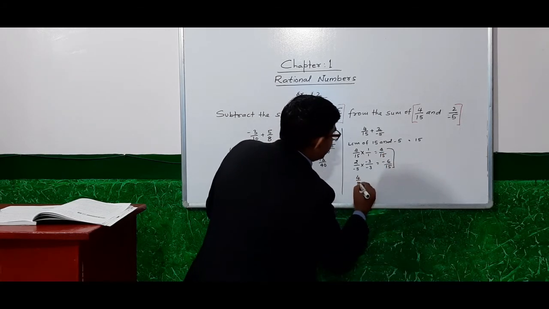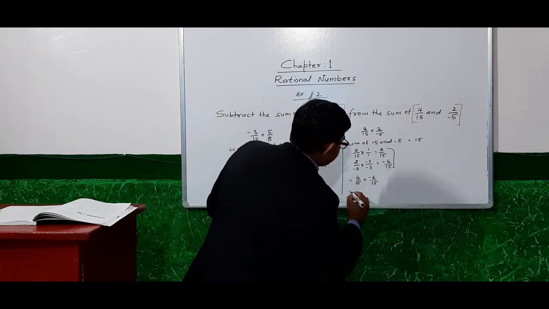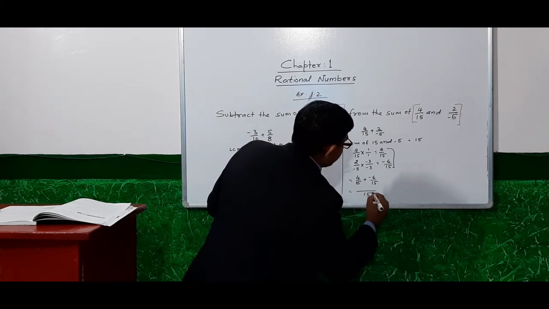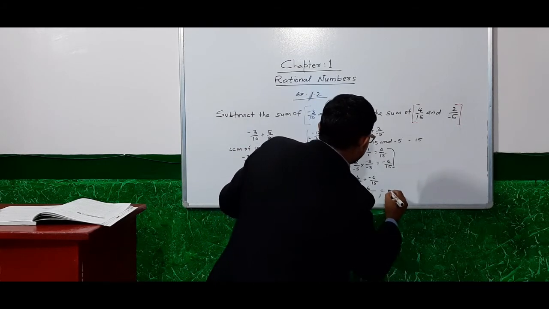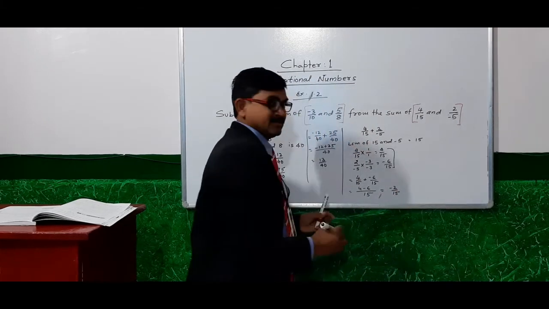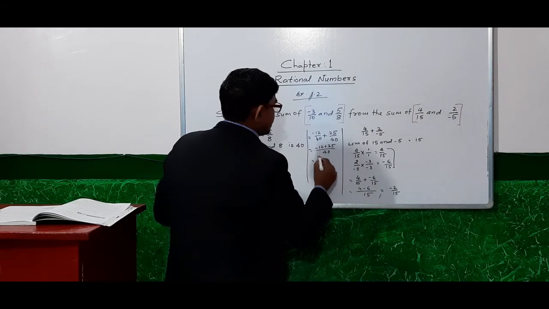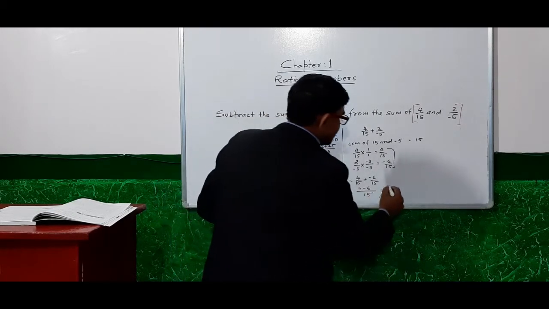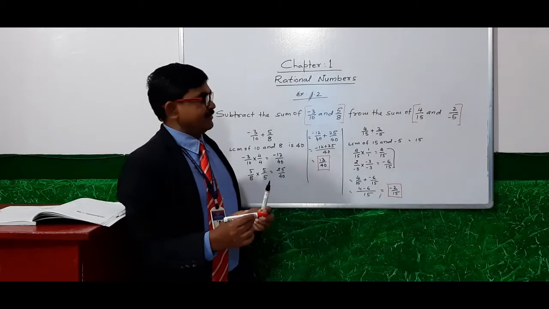Now add these two: 4 by 15 plus minus 6 by 15. Over 15, 4 minus 6, what will we get? Minus 2 by 15. Here we got 13 by 40, and here we got minus 2 by 15.